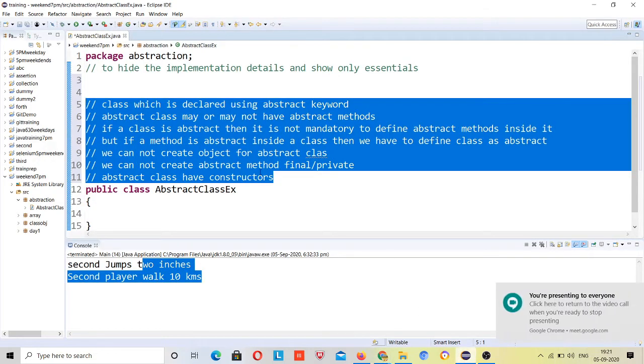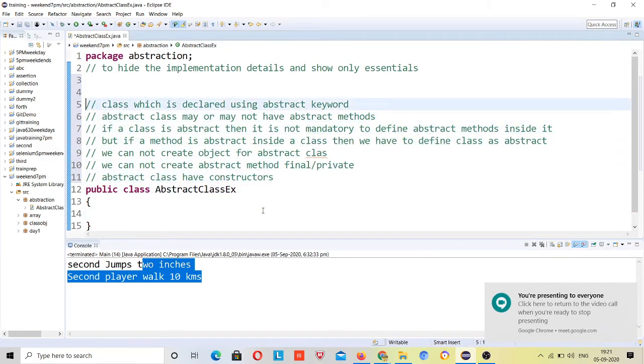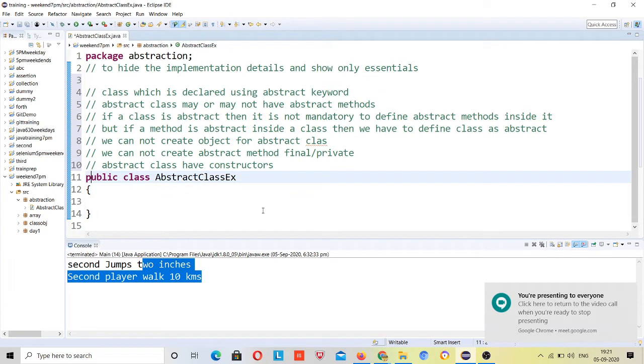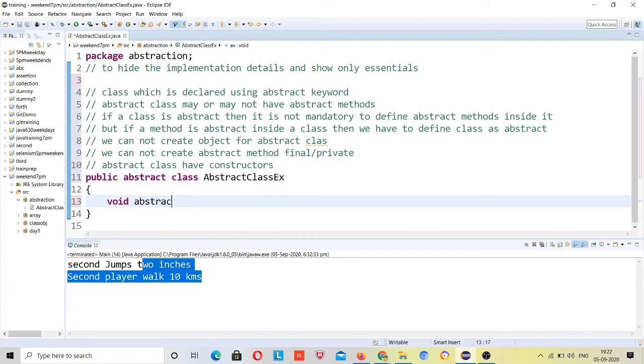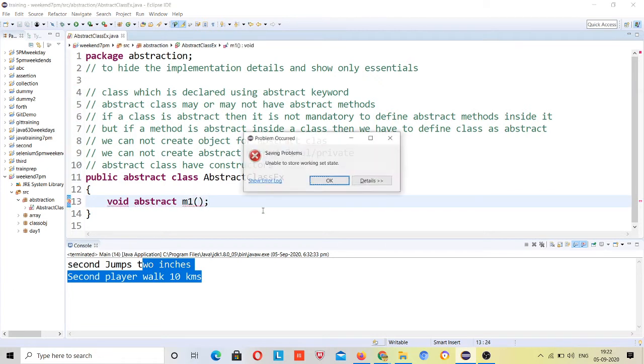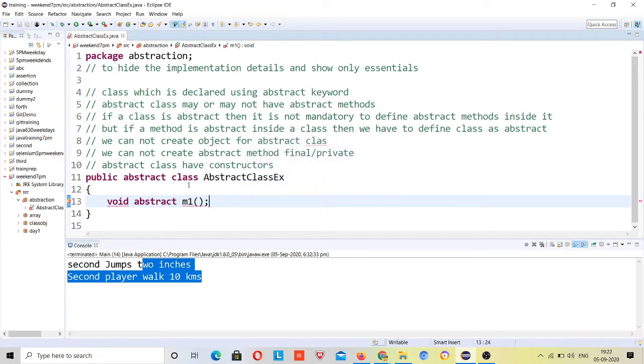Okay, now I will define this class as abstract, right? What does it mean? Now this class is abstract. If I write this keyword abstract, then this class is abstract. Now I will define an abstract method in it, void, abstract, right? An abstract method doesn't have a body, only the declaration, and you need to give a method name to it, M1. So this method is abstract. The abstract keyword must be written before the return type. This is the rule that you have to follow.